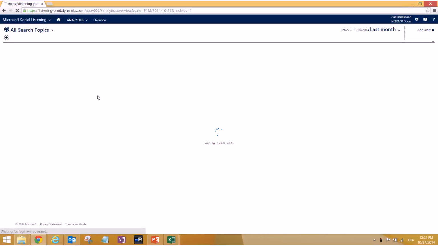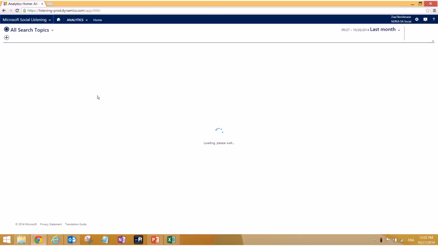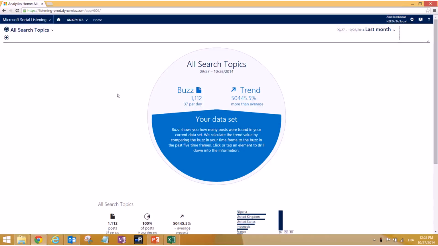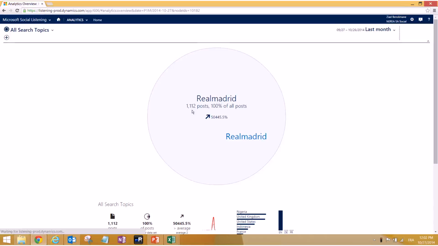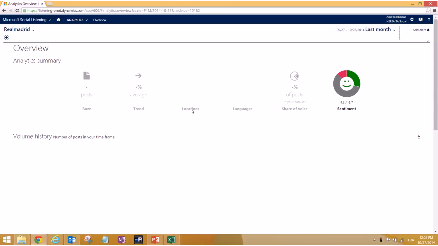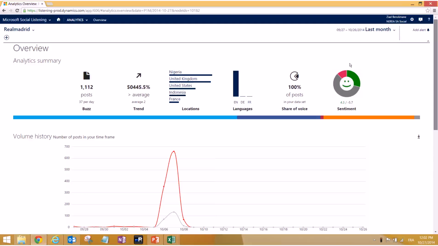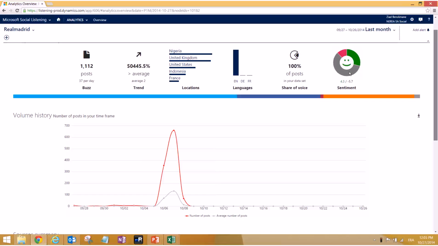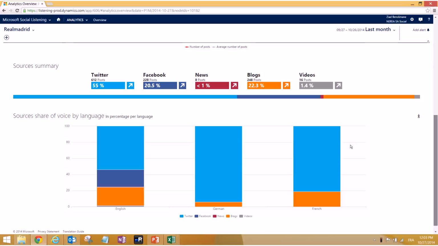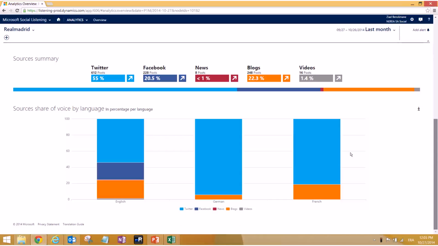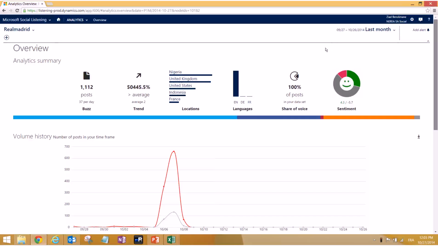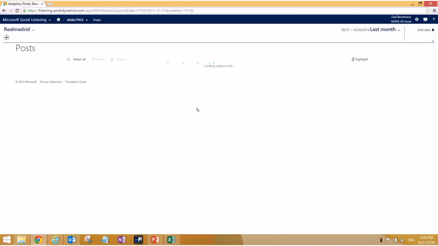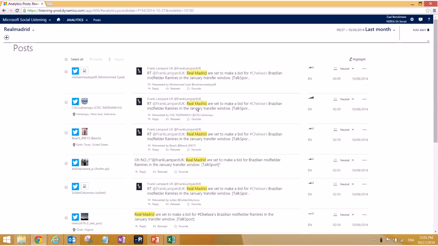It's been open for a while, so I'm probably gonna have to refresh to get the data. I'm gonna click for the query called Real Madrid. It's the only query I kept, because basically how it works, if I kept the other queries too, it will basically resend the query every day, and that will consume my quota. So here it tells you the languages, so it already gives you some reports beforehand. This is the sentiment analysis. I have 1100 posts for that single day.